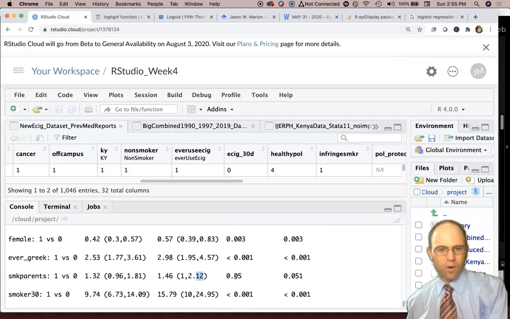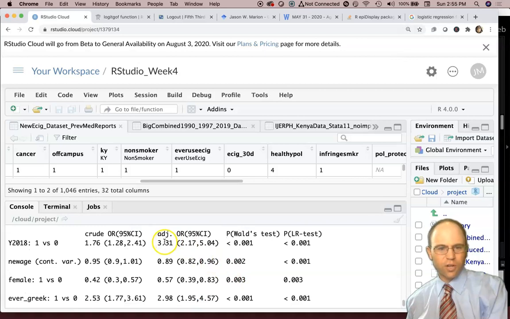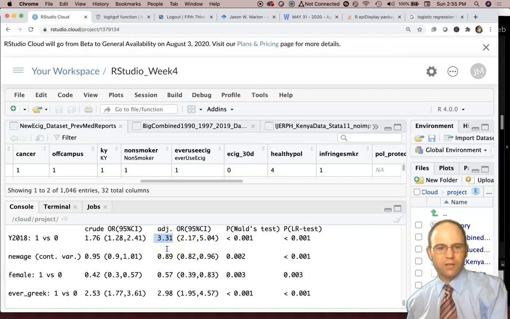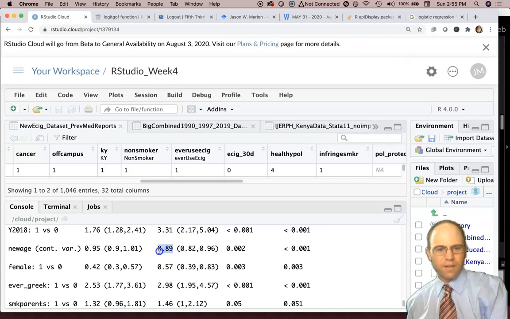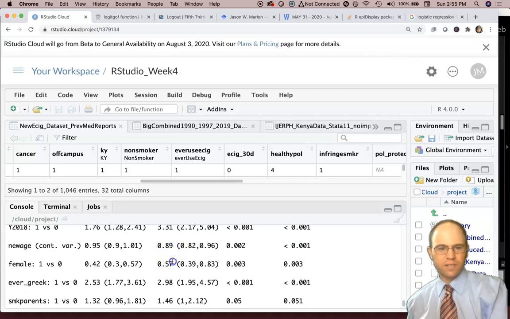Overall, you see all these terms and can interpret them. People in 2018, holding all these other factors constant, were 3.3 times more likely to use e-cigarettes. For every 1 year older you get, there was an 11% reduction in the use of e-cigarettes.